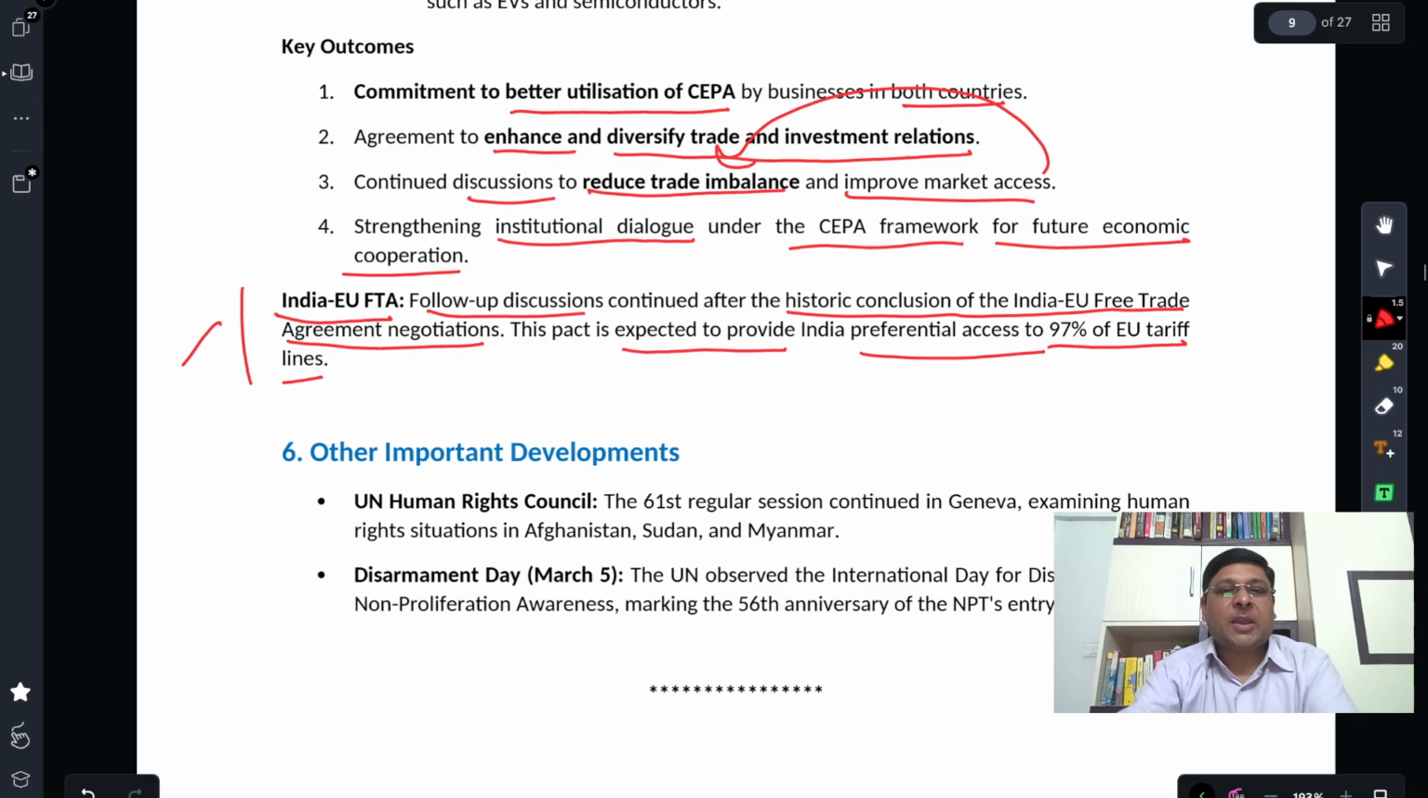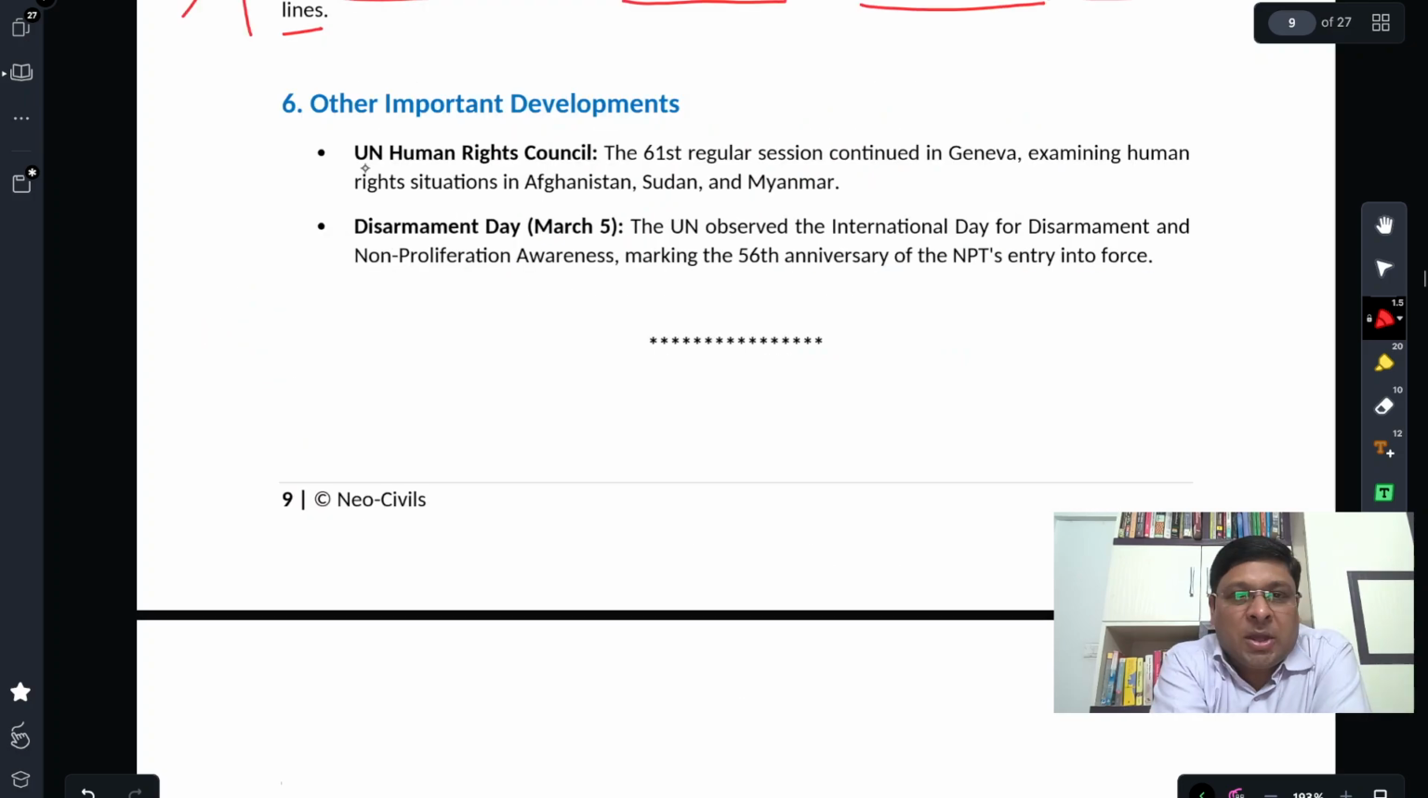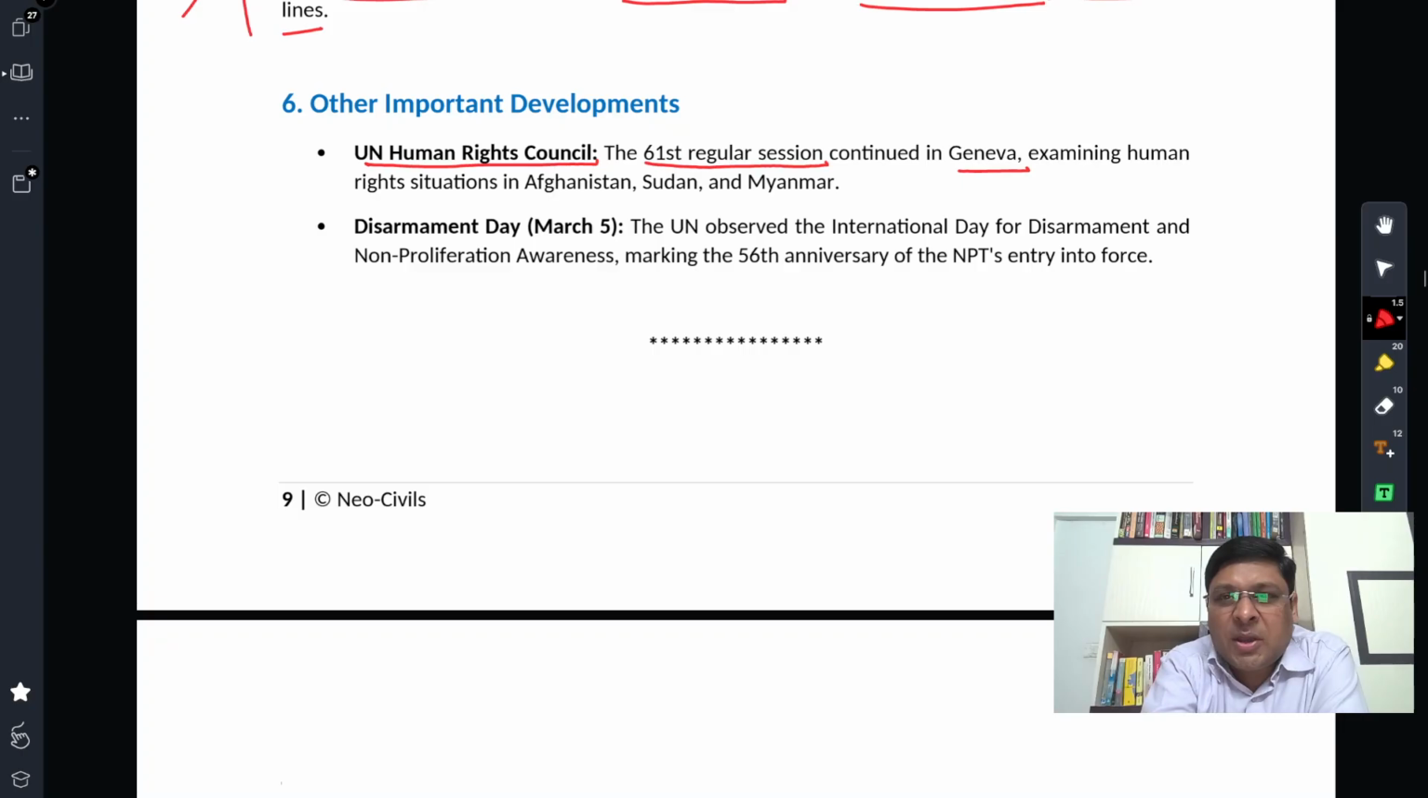India-EU FTA. Other developments: the UN Human Rights Council's 61st regular session continued in Geneva, with factual information examining the human rights situation in Afghanistan, Sudan, and Myanmar. You should know these things. Sometimes questions come in prelims.